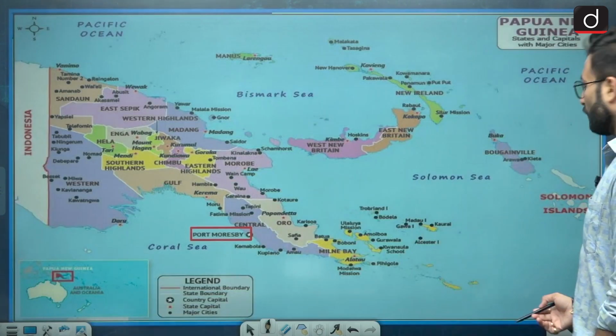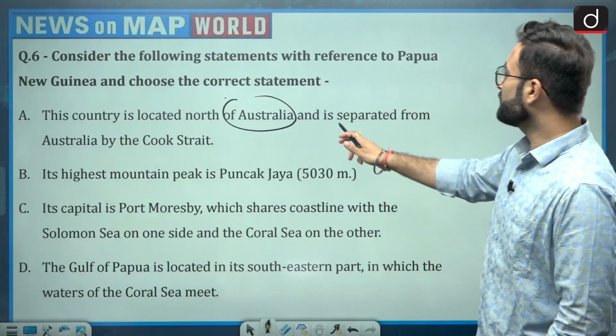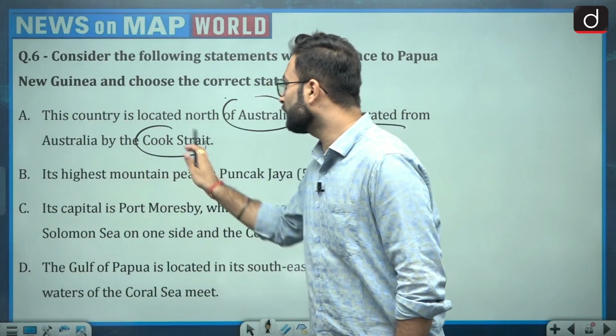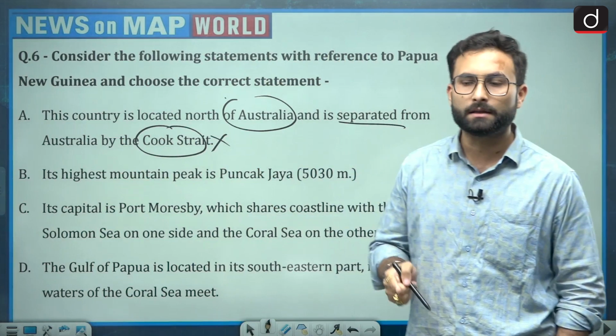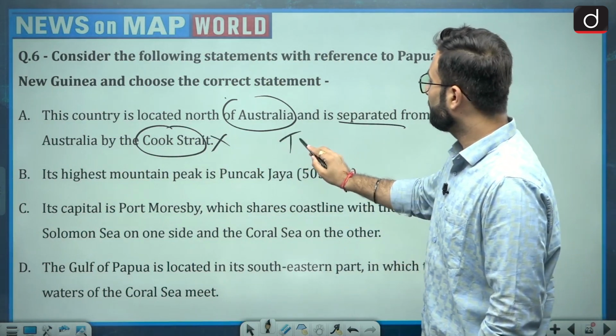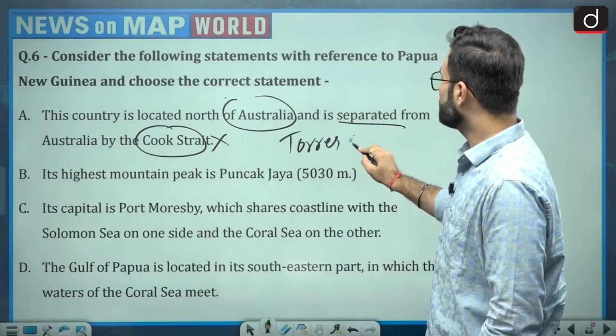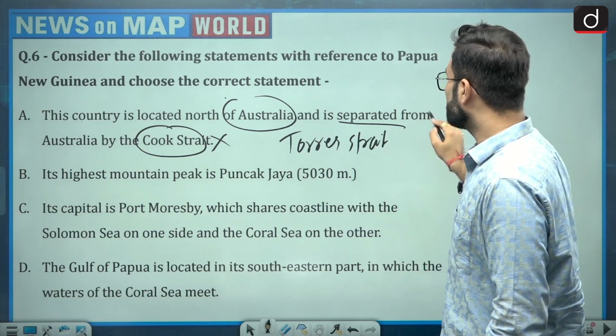And when we are talking about it, the statement says it is separated from Australia by the Cook Strait. Now this is incorrect because it is separated by the Torres Strait. So that statement becomes incorrect.